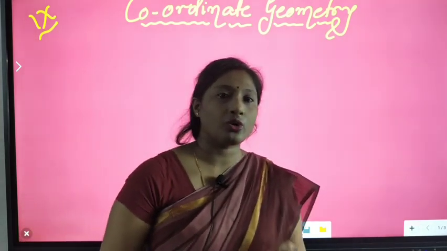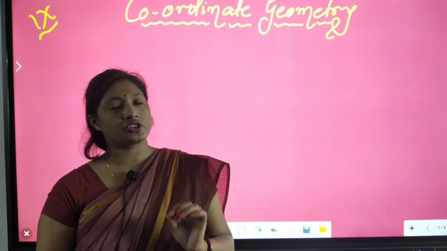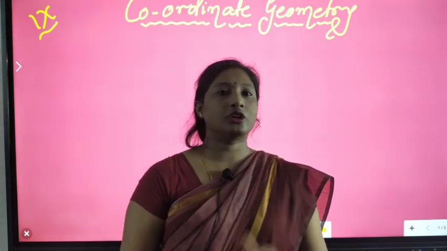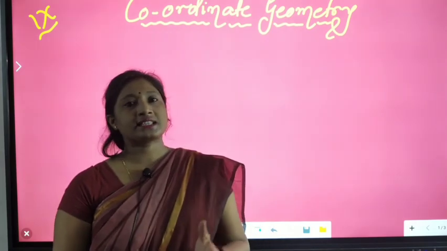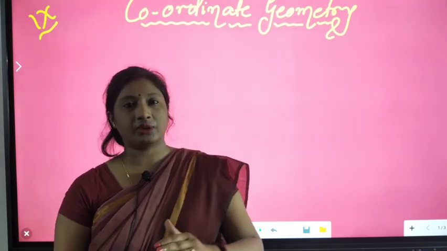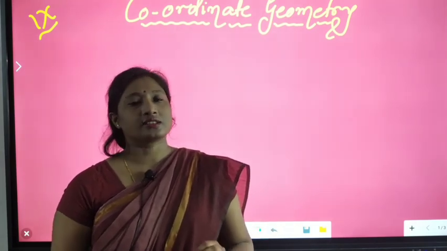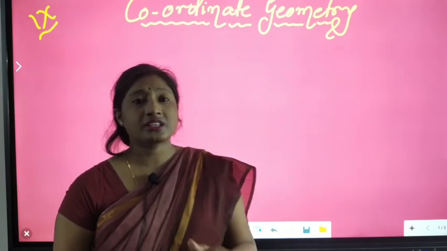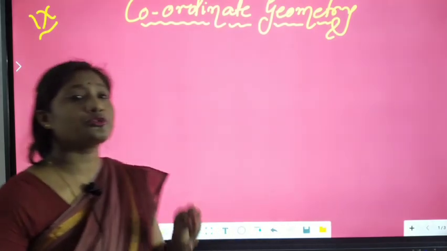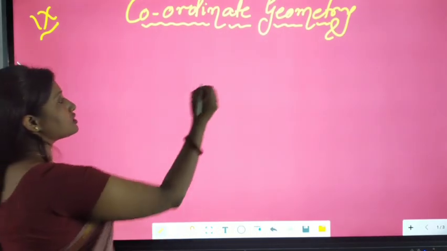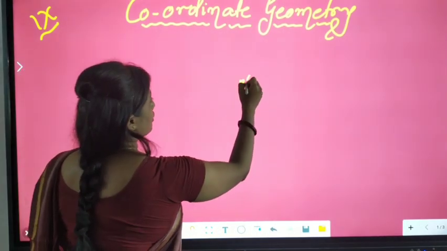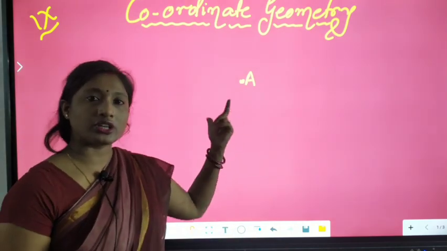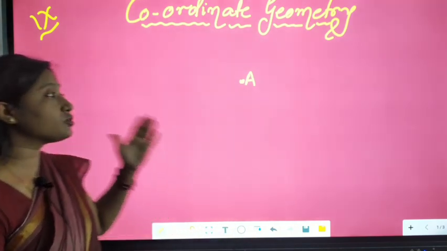So let us see how it is going to define the location of a point. If I ask you the location of your house, you may say that it is in front of the hospital or beside the temple. So the temple and hospital are your reference points. In the same way, suppose I need the location of this point, which I am denoting by A. What can we do?